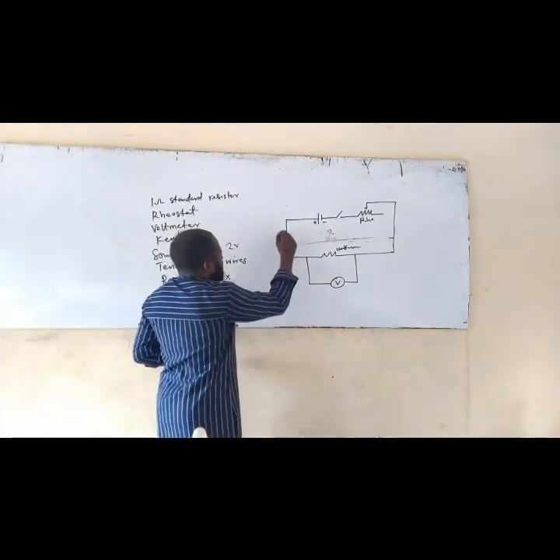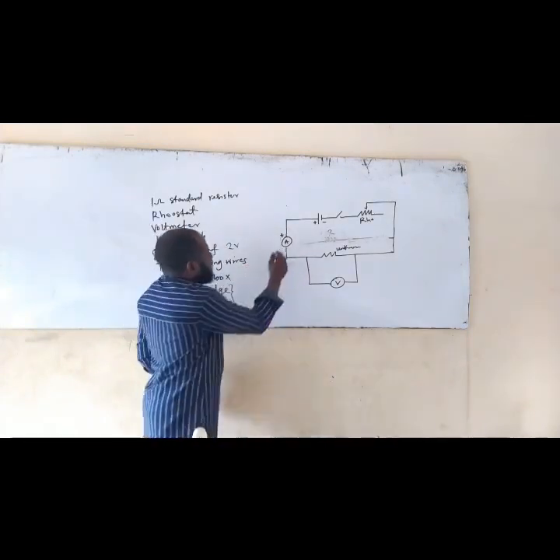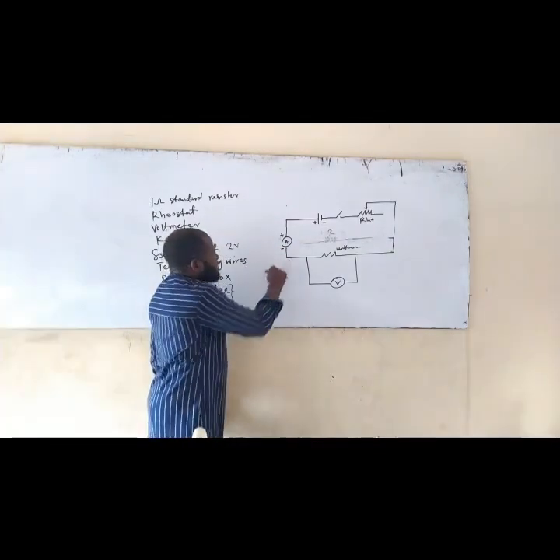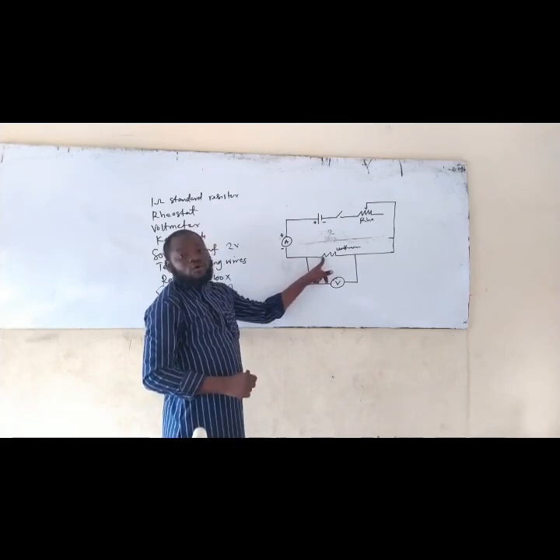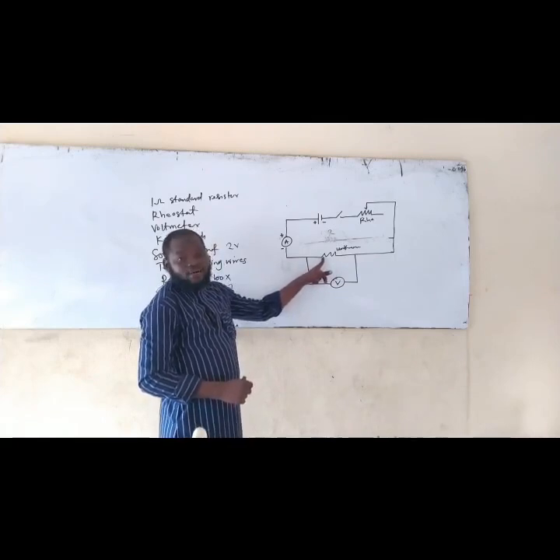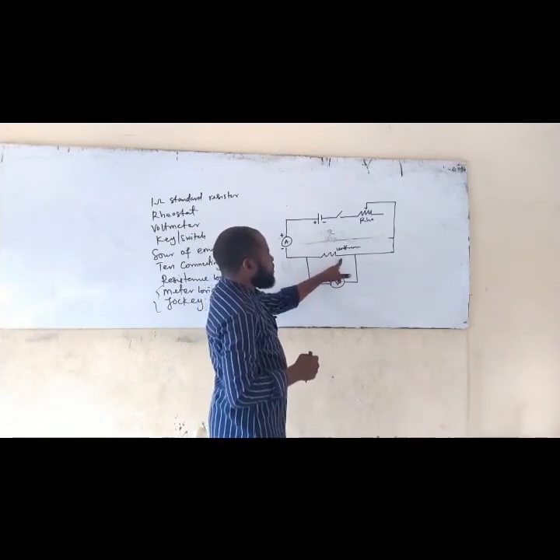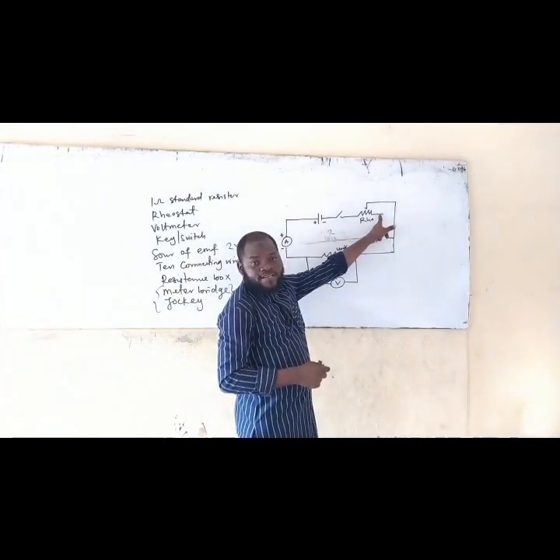So this place is going to be the positive pole of the ammeter. If here is the positive pole of the ammeter, here is going to be what? The negative pole. So this negative pole is what I am now going to connect to this resistor. Are you getting it now? So the other end of this resistor is what you are going to connect to one end of the rheostat. Am I making sense now?